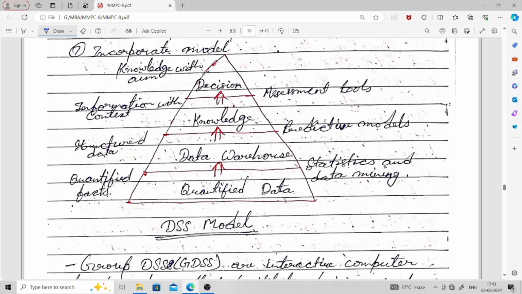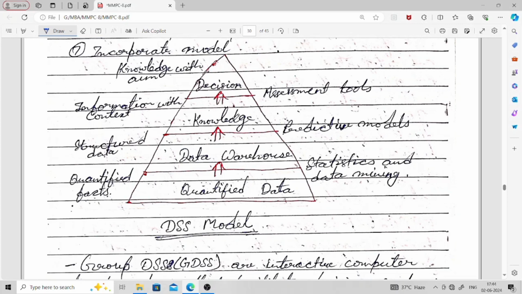And knowledge in which form? Here, predictive models. By using some kind of predictive model, we get the knowledge. Knowledge is nothing but information with context. Then on that knowledge we use some kind of assessment tools, and after using those assessment tools we make decisions, and get knowledge with aim. So the first thing was the quantified data, then we get the data warehouse, then we get the knowledge.